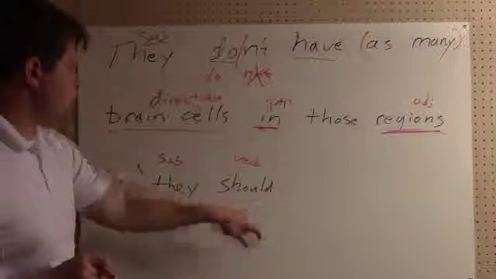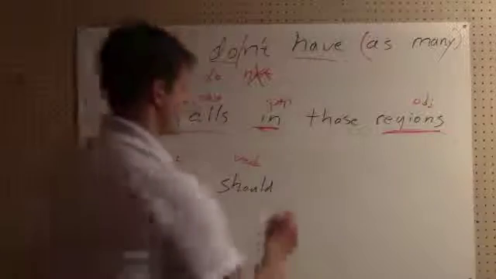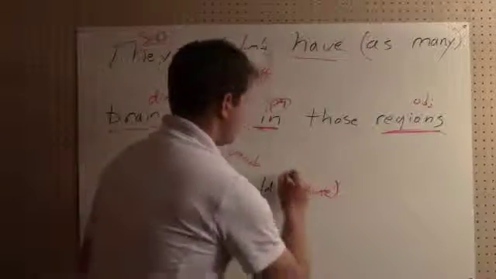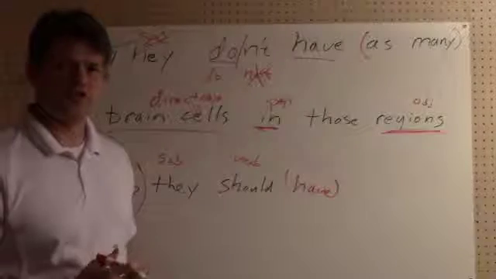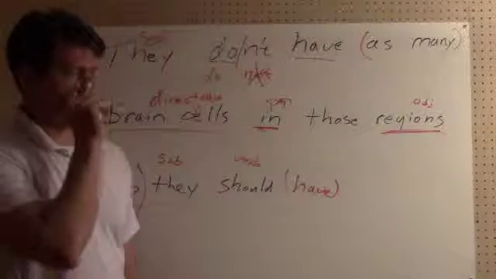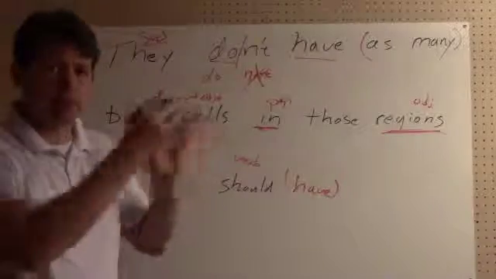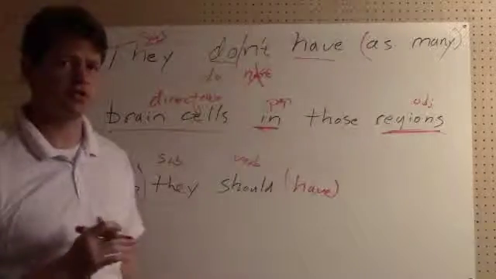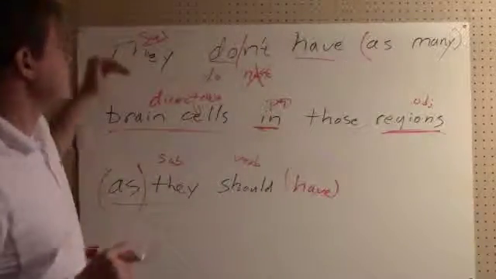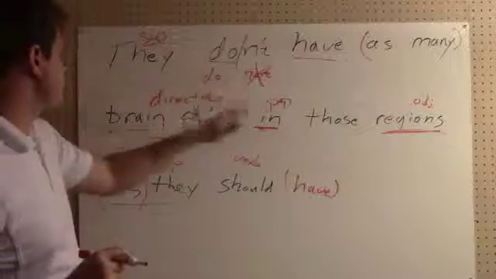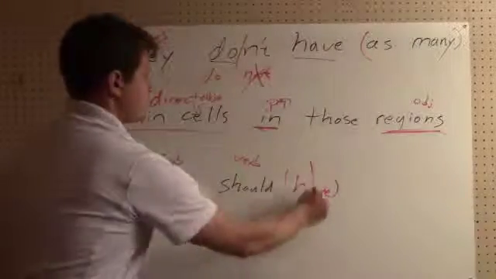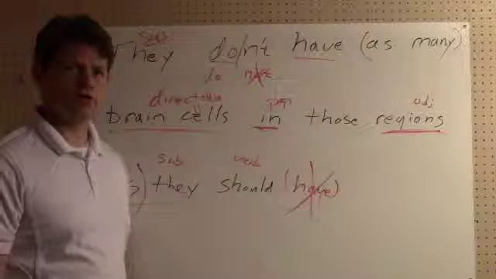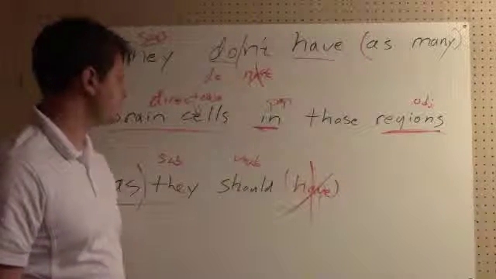As they should what? Basically we're saying should have. So in a previous video I said sometimes we'll sort of imply or suggest that the word is there without reading it or writing it, and we're talking about reading and processing words in that funky prepositional phrase. Same sort of thing going on here. They don't have as many brain cells in those regions as they should have, but to save words and breath we don't actually include that should have in there.